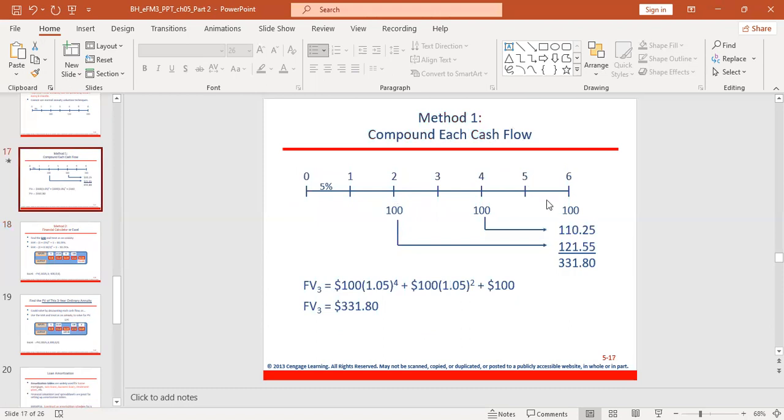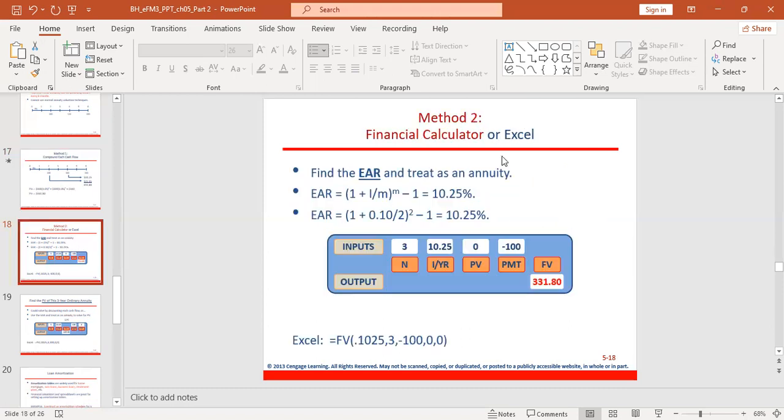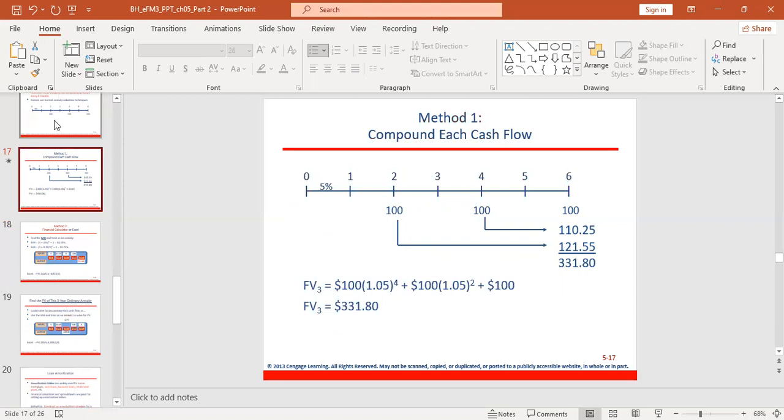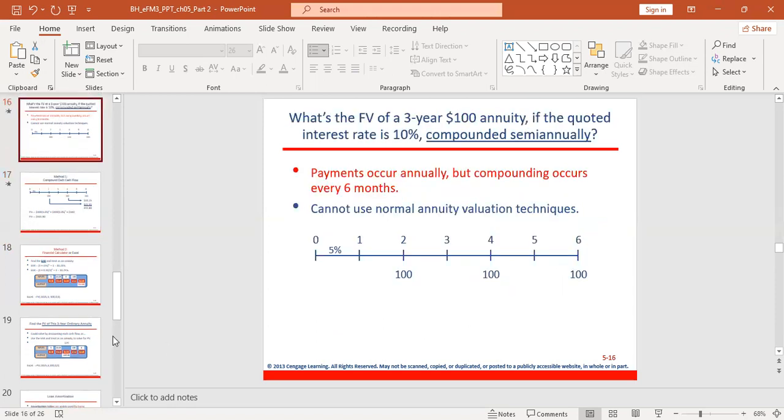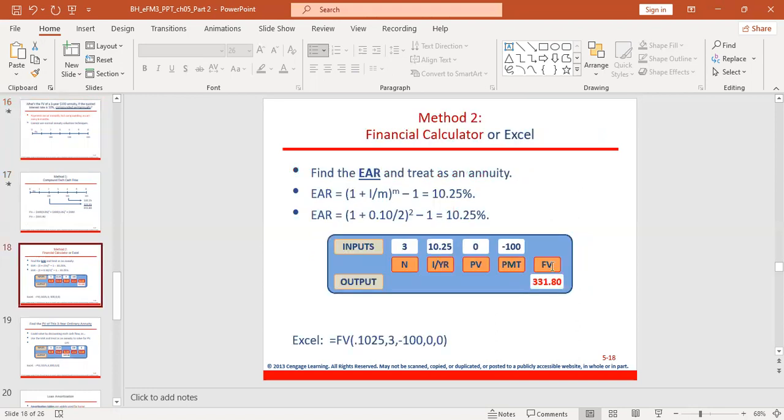So instead of going through this long process, the first thing you need to do is to find the effective annual rate using this formula. Once you get your effective annual rate, you use it in your financial calculator, then you will get your final answer. So whenever you are given a question and the frequency of compounding is indicated, it is better to calculate the effective annual rate first before you use your financial calculator.